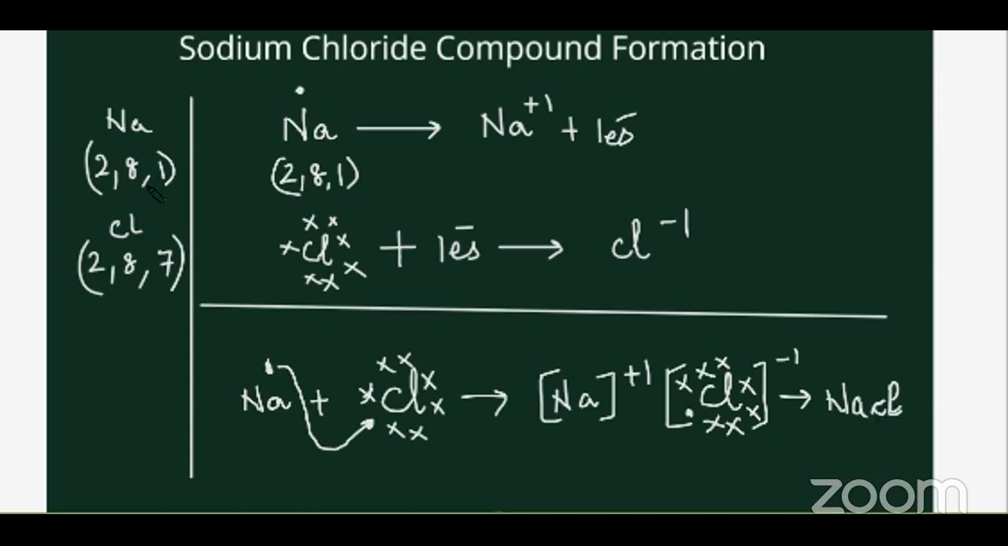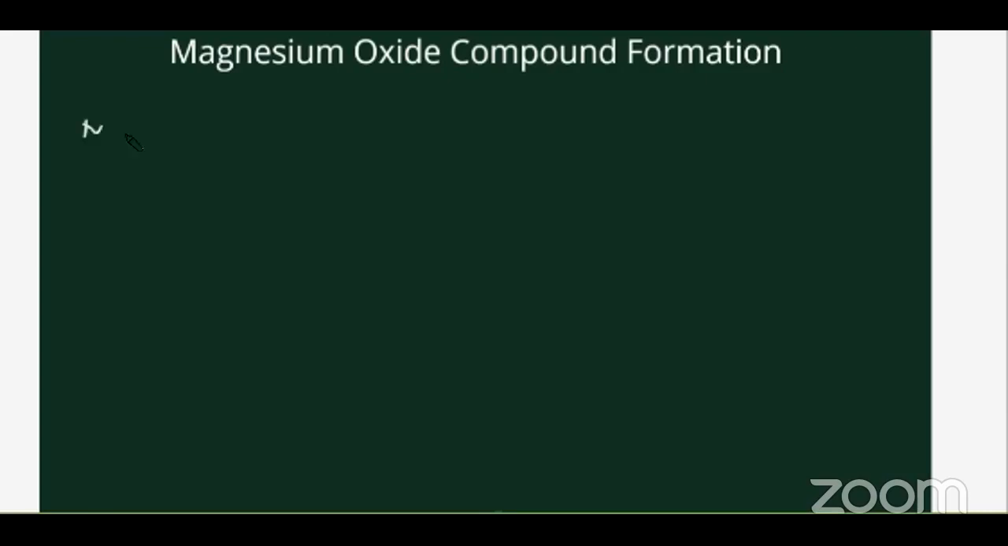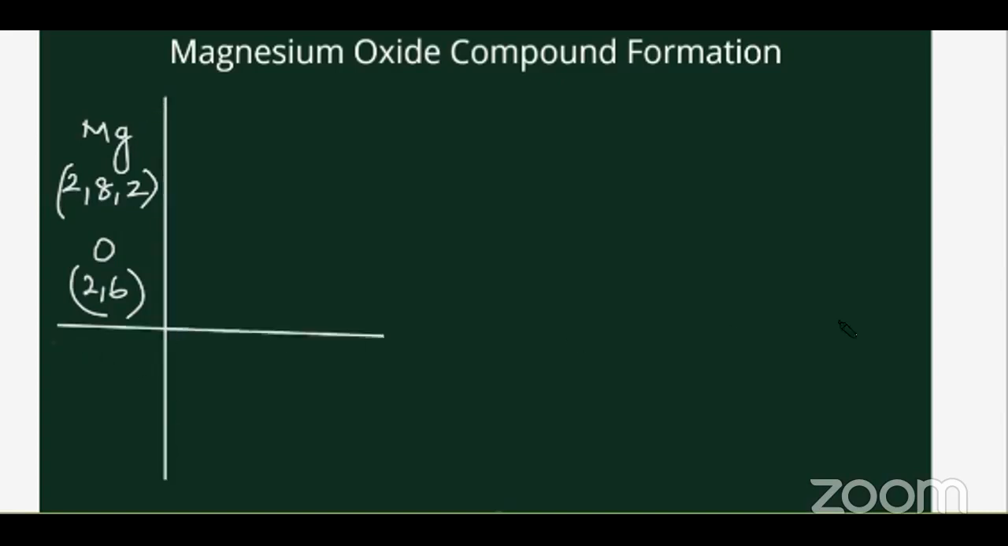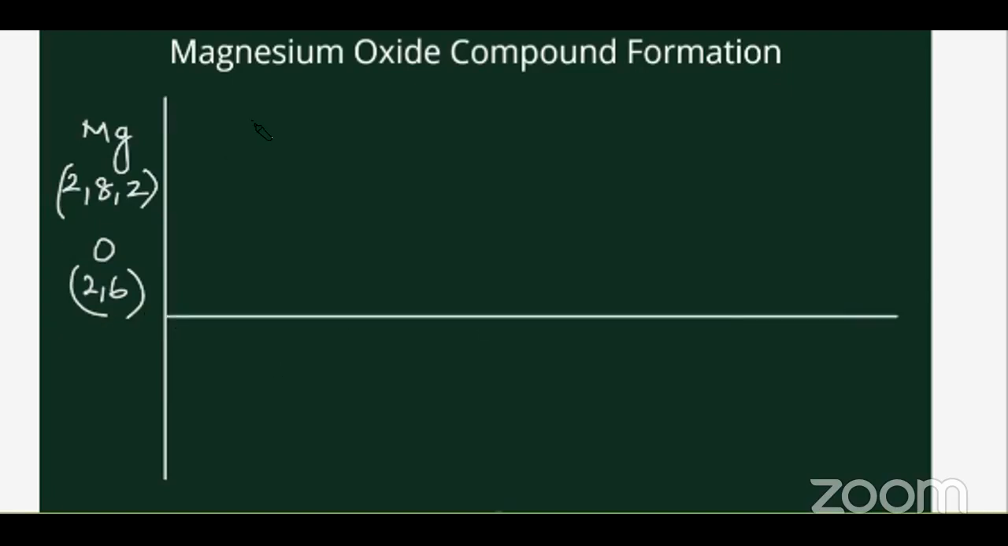Magnesium oxide. I'm just going to give you the valency. Magnesium is 2, 8, 2, right? And oxygen is 2, 6. How many valence electrons does magnesium have? 2. Yes, correct. So let's draw the Lewis dot structure.